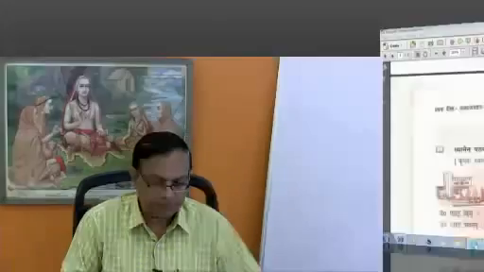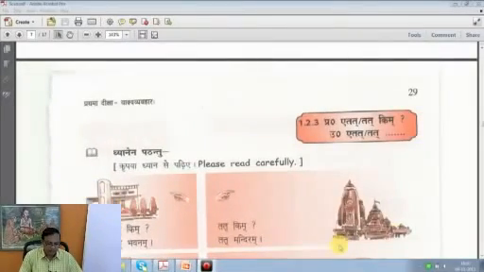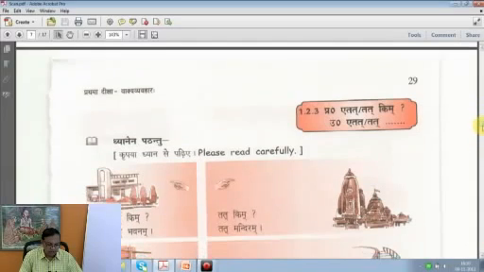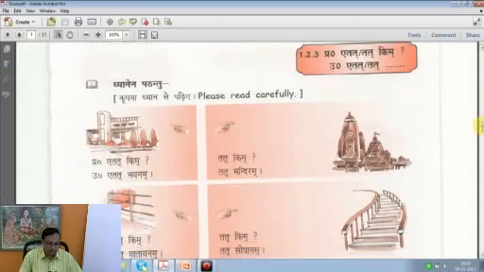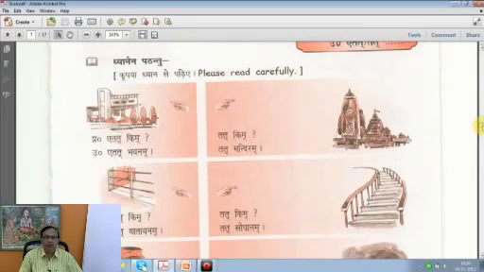Now page number 29, you may look into the computer, page 29. You read them carefully here. Dhyanena patantu is the instruction given. Now again we are going with the same simple sentence followed by the answer. Prashna uttara, just to familiarize yourself with the different objects and different vocabulary.